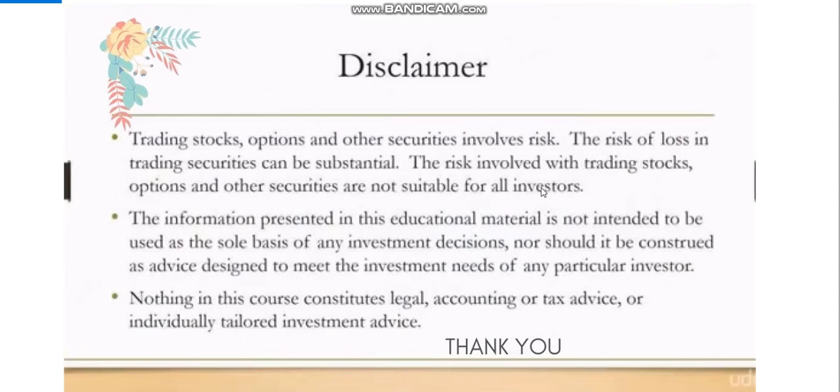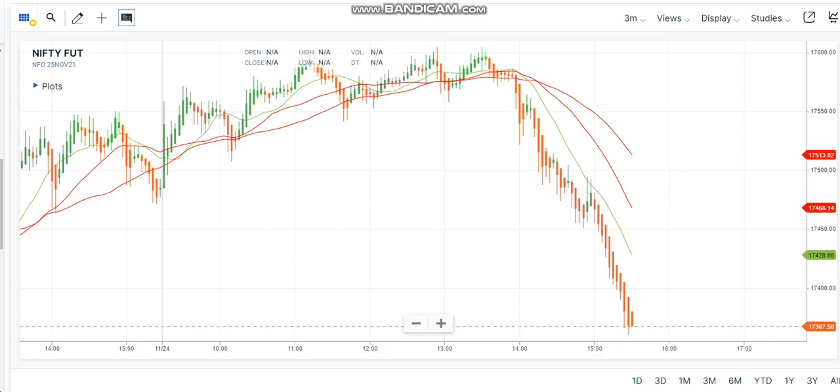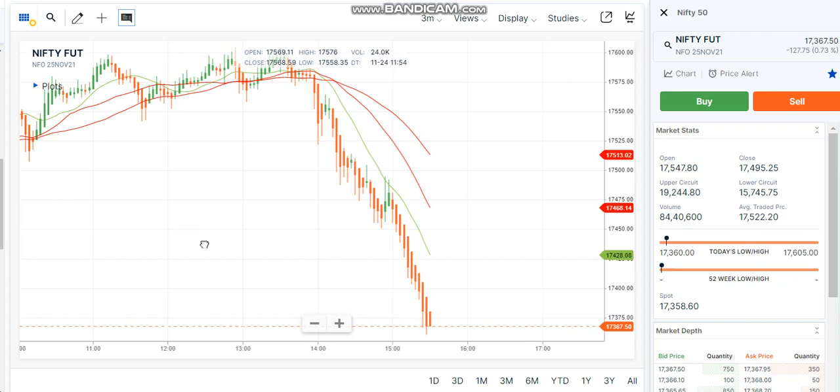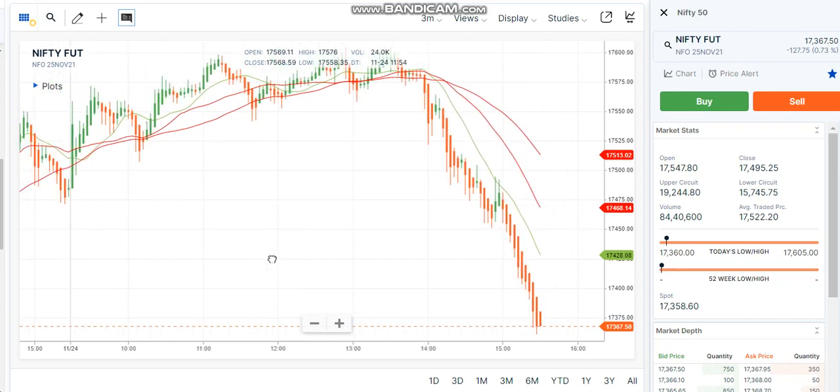In this video, we'll be discussing the Nifty Index future chart movement on Wednesday, that is on 24th November 2021, just before the expiry day, that is, the monthly contracts expiry and even the weekly contracts expiry happening tomorrow. So directly we'll jump into the Nifty chart. You could see on the screen, as the market opened on 24th November in the morning at 9:15.